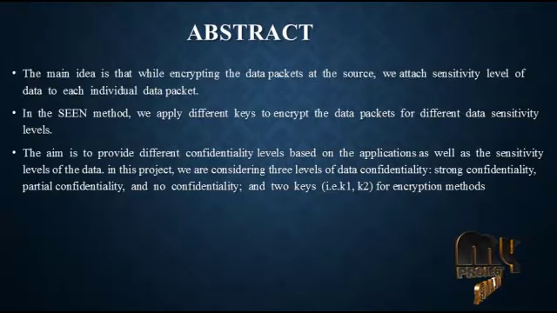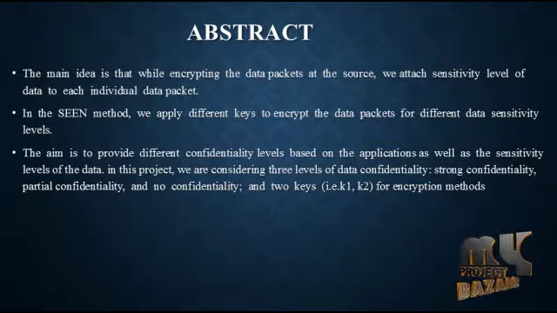The main idea is that while encrypting the data packets at the source, we attach the sensitivity level of the data to each individual data packet. In the SCENE method, we apply different encryption keys to data packets for different data sensitivity levels. The aim is to provide different confidentiality levels based on the application as well as the sensitivity level of the data. In our project, we consider three levels of data confidentiality: strong confidentiality, partial confidentiality, and no confidentiality. Two keys, for example K1 and K2, are used in the encryption methods.